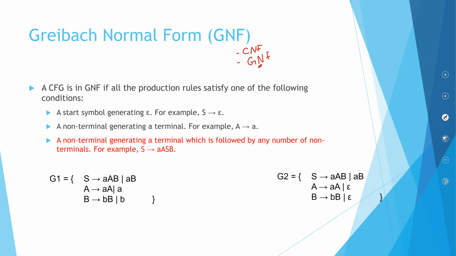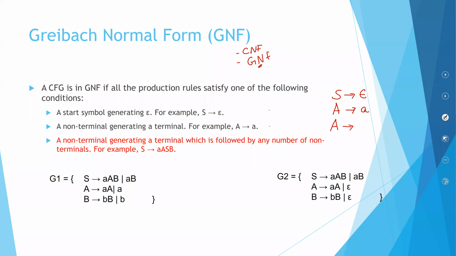The first two rules are exactly the same as in CNF. Your start symbol can have an epsilon. And any symbol can generate a terminal. The third rule is a bit different.